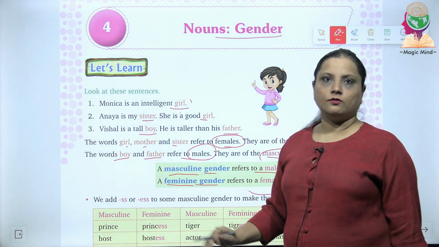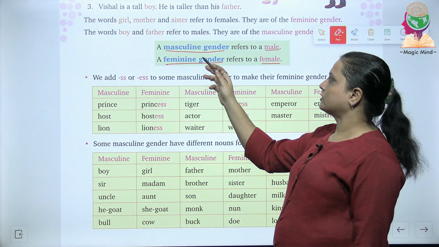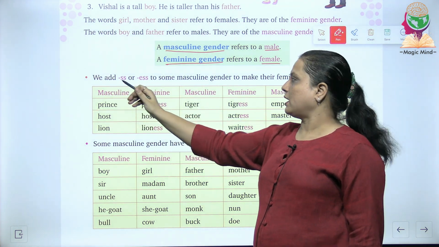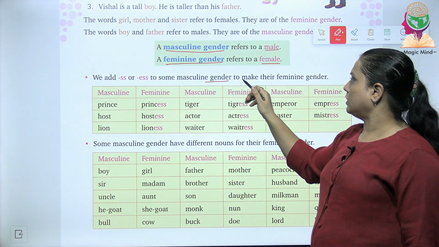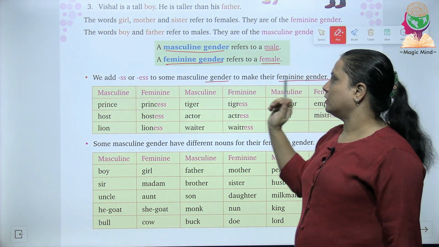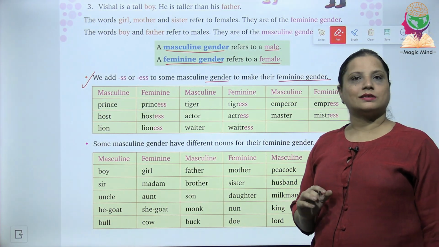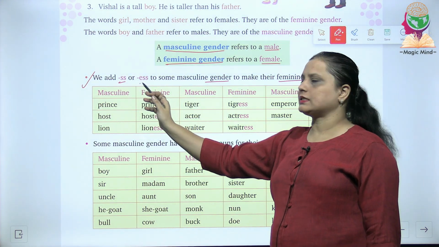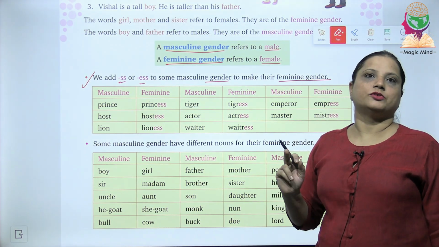Now let's read further what is given in the chapter. So we were talking about masculine gender and feminine gender. Now this rule states we add SS or ESS to some masculine gender to make their feminine gender. Now this rule means कि हम masculine gender के कई टर्म्स के साथ क्या ऐड कर दें, अगर हम SS या ESS ऐड करते हैं तो वो चेंज हो जाते हैं फेमिनिन जेंडर में.